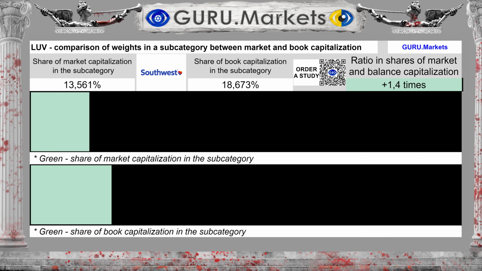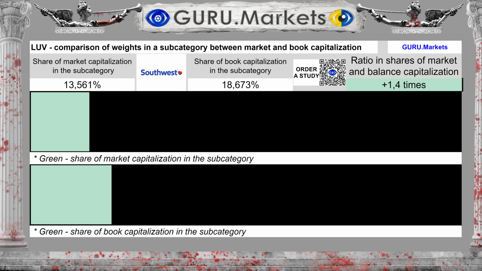Having compared the shares of market and balance capitalization, we see the following. The share occupied by Southwest Airlines Co. LUV in the subcategory when assessing market value is 13.561%.